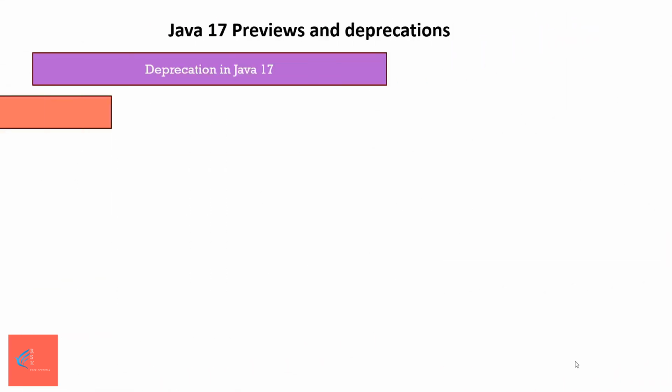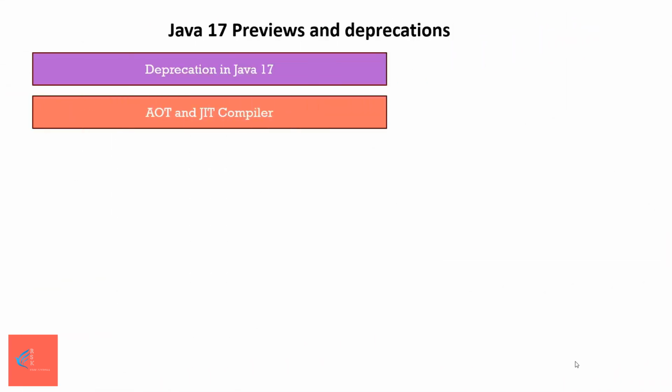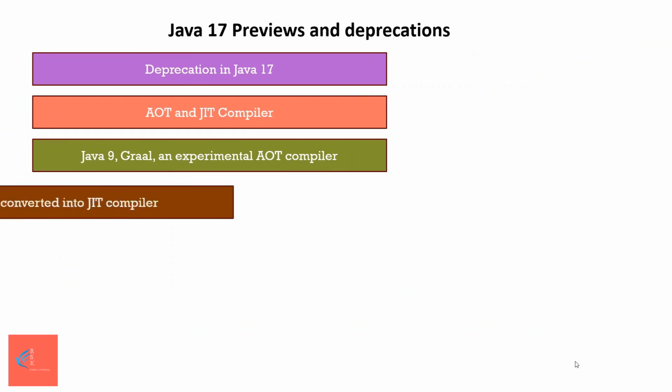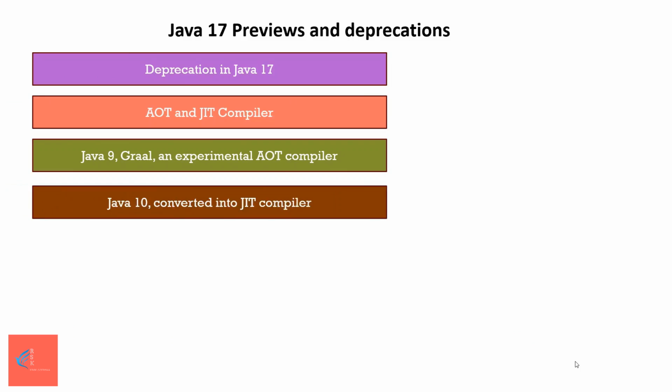Last is removal of AOT and JIT compiler. In Java 9, Graal was added to JDK as an experimental ahead-of-time compiler. In Java 10, it was converted into a just-in-time compiler.